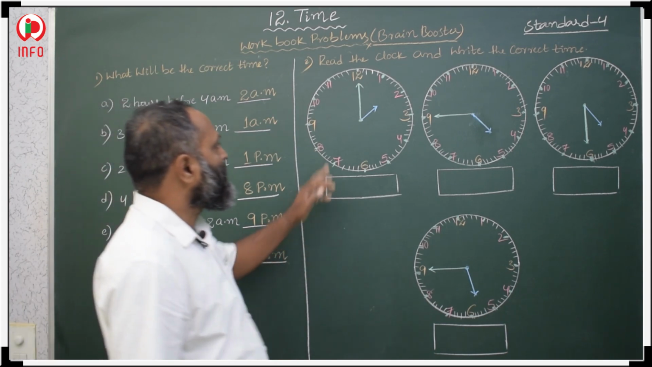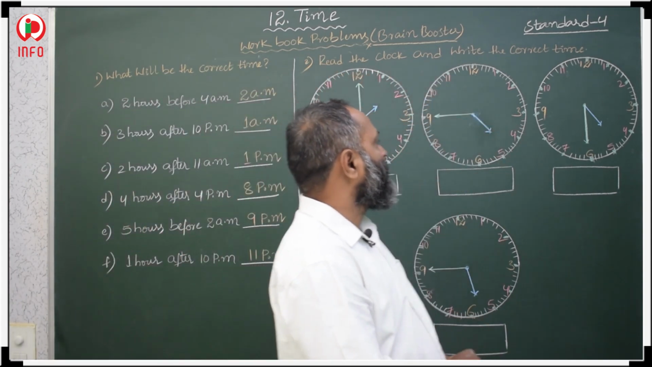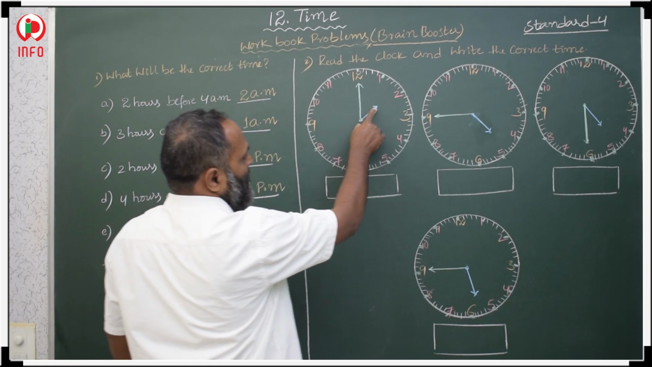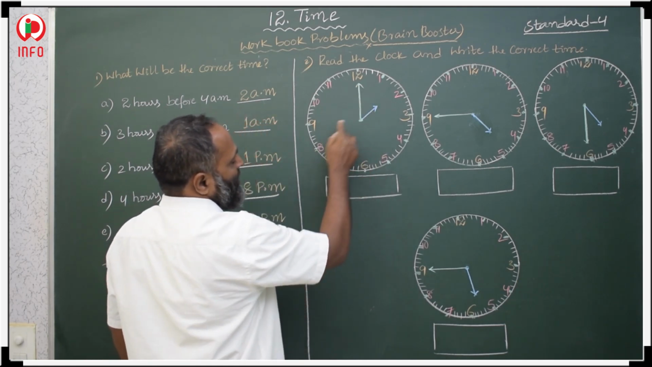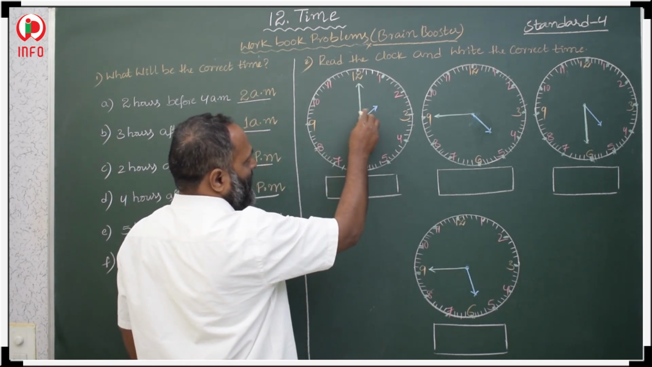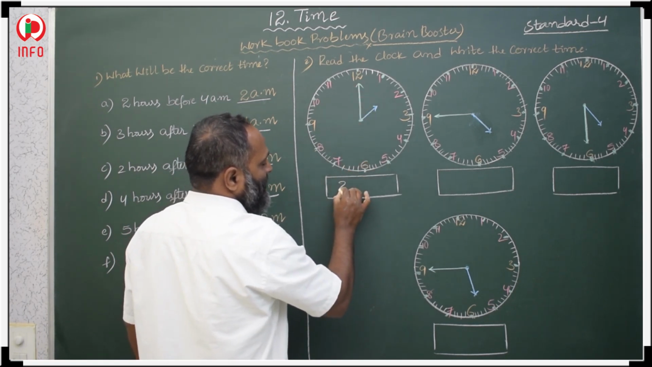So this is the correct time. Okay, the next question: read the clock and write the correct time. Here the hour hand is at 2 and the minute hand is at 12. That means 2 o'clock.